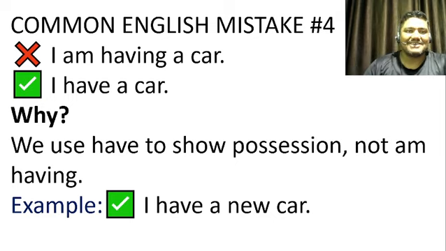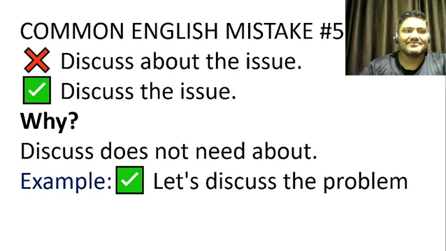Mistake number five. "Discuss about the issue." The correct one is "discuss the issue." Why are we not using about? What is the reason? Because discuss does not need about. There are so many verbs which do not take a preposition, because they are just used on their own. For example, I have written down: let's discuss the problem. We don't use about here.